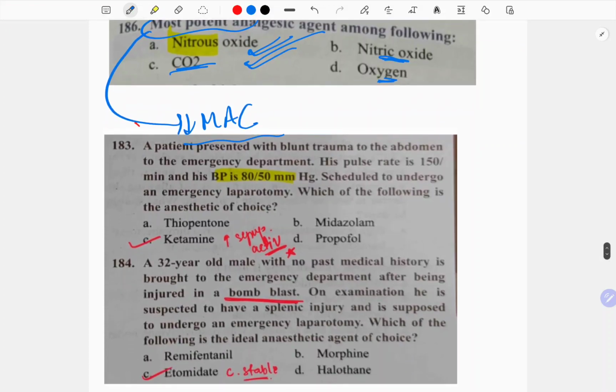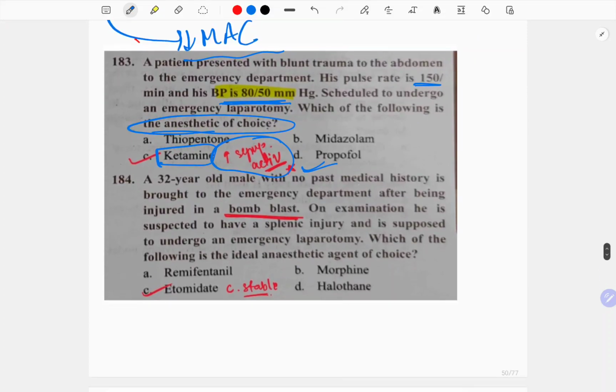A patient presented with blunt trauma to the abdomen, his pulse is high, BP is 80-50, scheduled to undergo emergency laparotomy, which is the anesthetic of choice. So basically, here the BP is very low, so you want to increase the BP, so you'll use ketamine, and that actually increases the sympathetic activity.